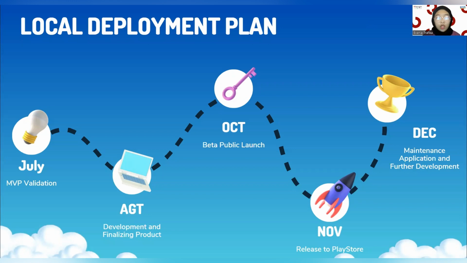So, we have a local development plan for the next 6 months. In the first month, we will introduce our product to users and test our minimum viable product, or MVP, to gather feedback. In the second month, we will develop our product based on the feedback and finalize the product until the end of September. In the third month, we will launch the product or service in beta version to the general public. This will be combined with marketing and promotional strategies aimed at attracting the attention and interest of potential users.